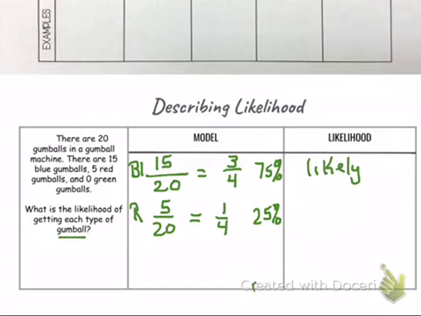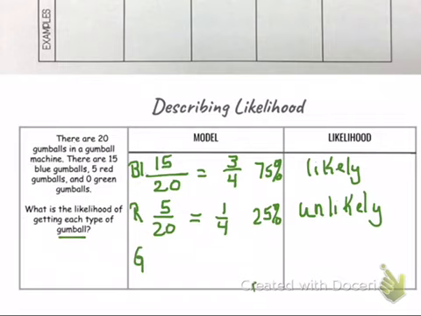And you can see that the probability of getting one and the probability of not getting that one will add up to 100%, or 1. Now this is less than half. Okay, 25% is between 0 and a half, 50%. So this is unlikely. You could still get one, but the chances are not as good as getting one of the blue ones. What about the green?